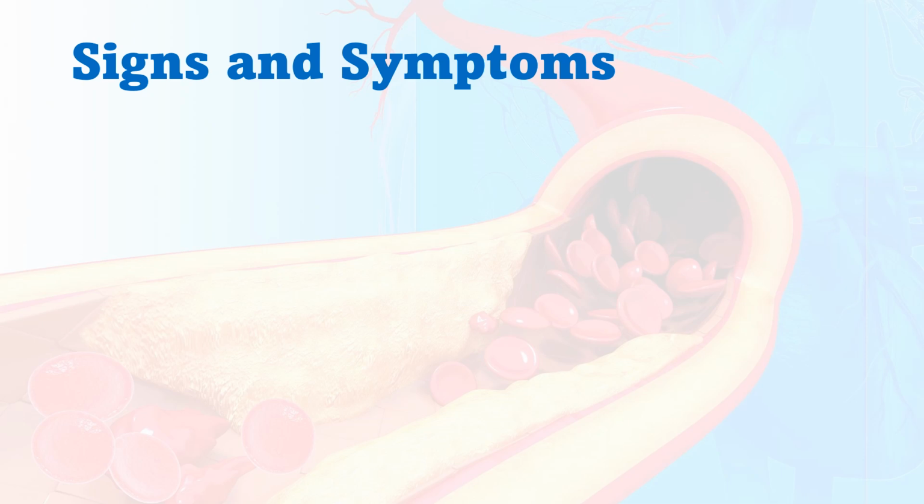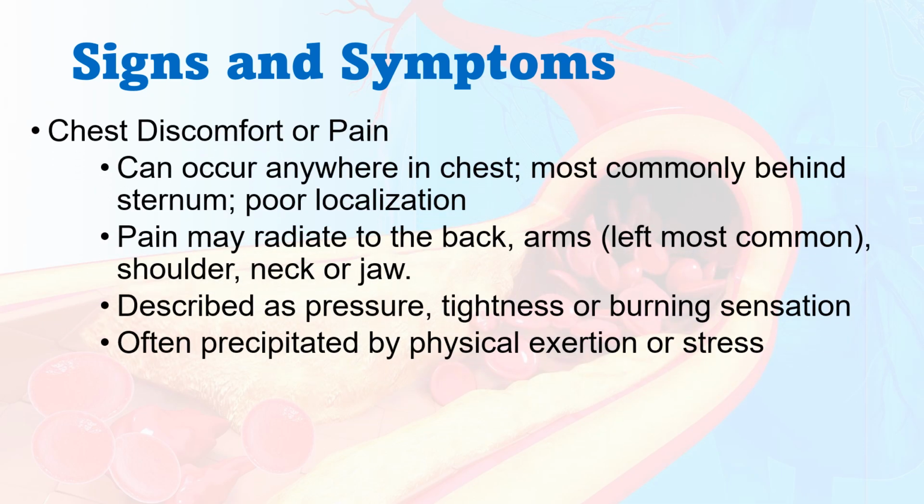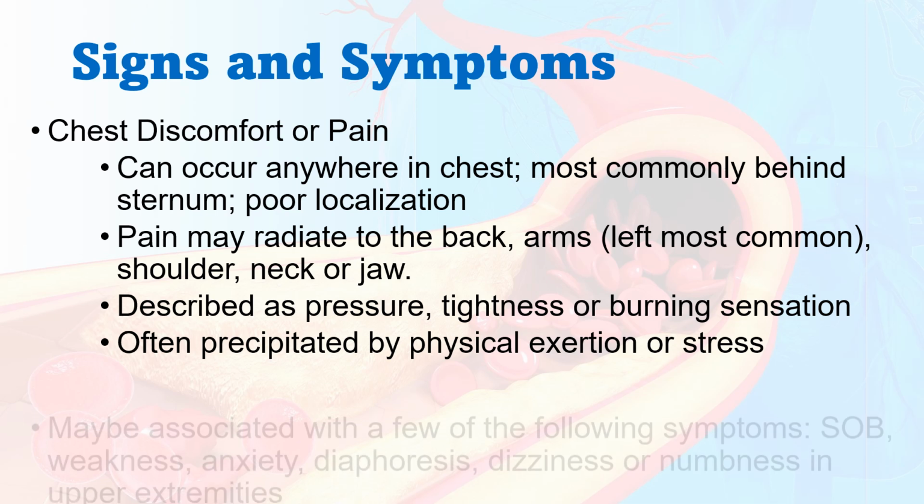Then what are the signs and symptoms of coronary artery disease, otherwise angina pectoris? Chest discomfort or pain. It can occur anywhere in the chest, most commonly behind the sternum, or be poorly localized. Pain may radiate to the back, arm, mostly the left arm, shoulder, neck or jaw. It is described as pressure, tightness or burning sensation, often precipitated by physical exertion or stress.